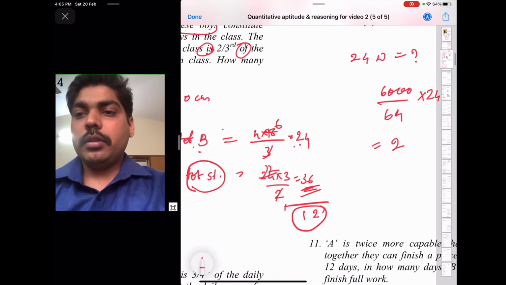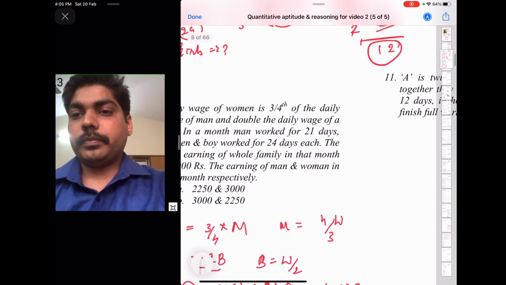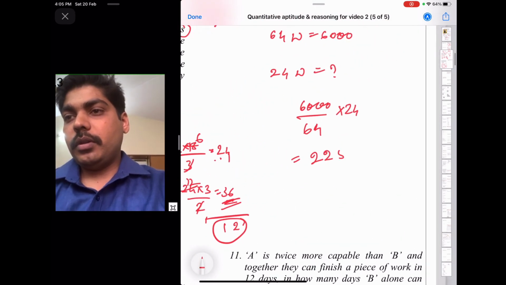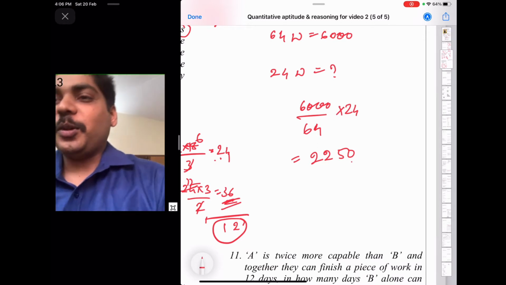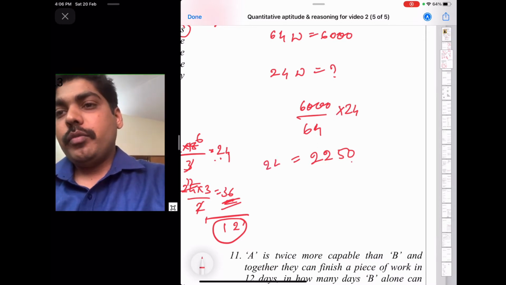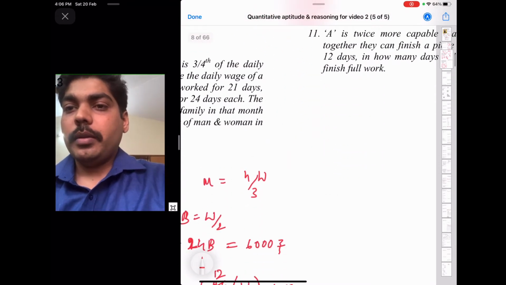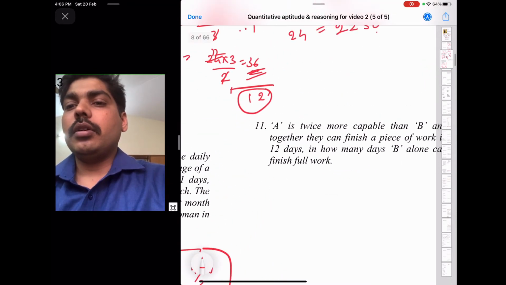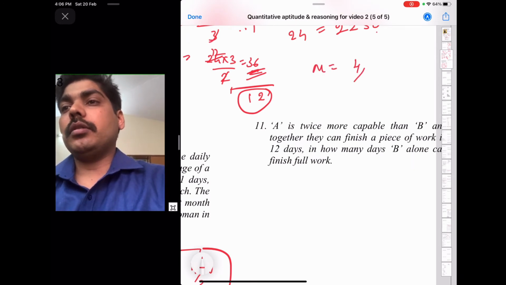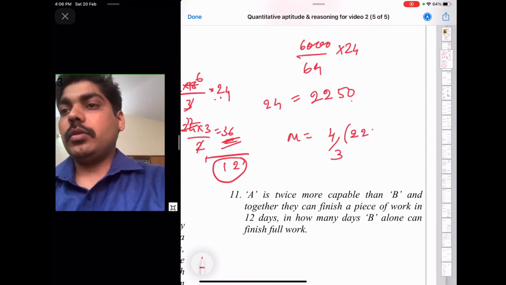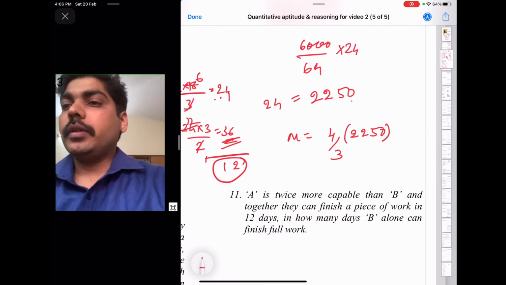This will come around 2,250. It will come around like this. Okay, so if 24 women is 2,250, you can find out men's salary. So men's salary will be how much? Men's salary will be 4/3 of the woman's. So men is equal to 4/3 of woman's salary. That is 4/3 of woman's salary, which is 2,250.